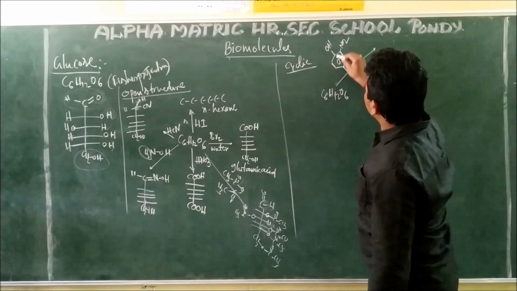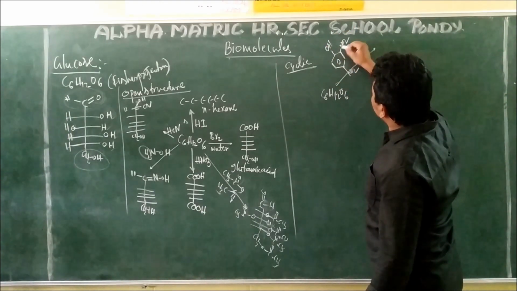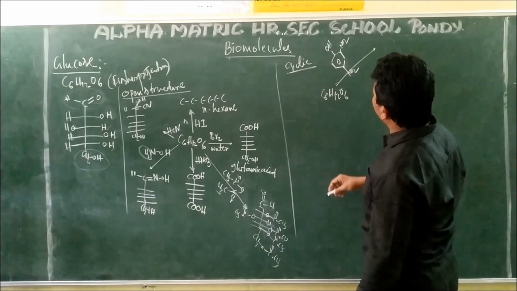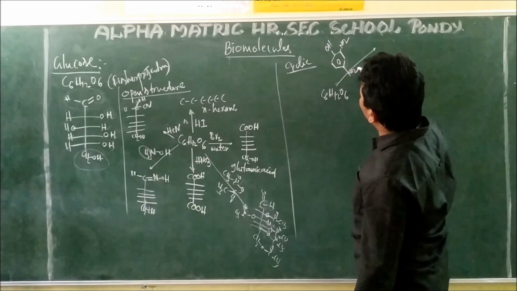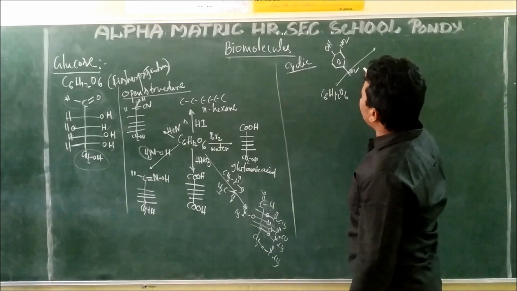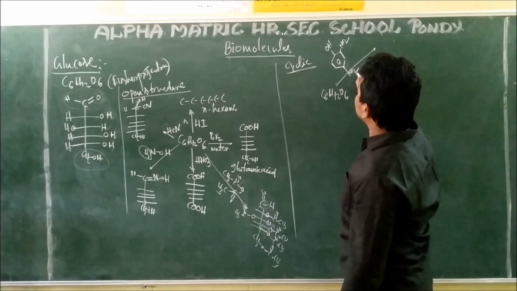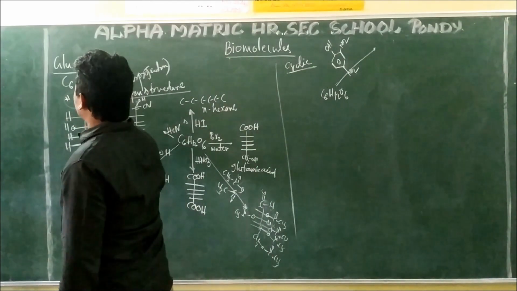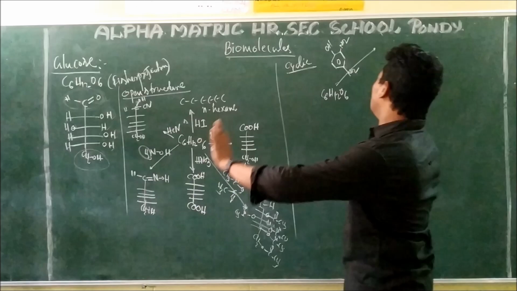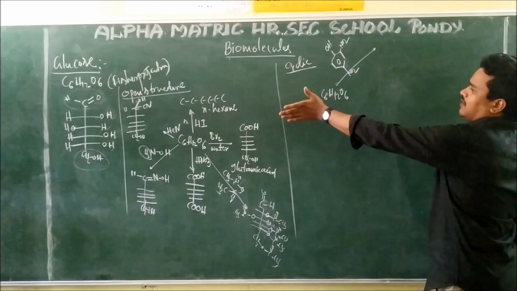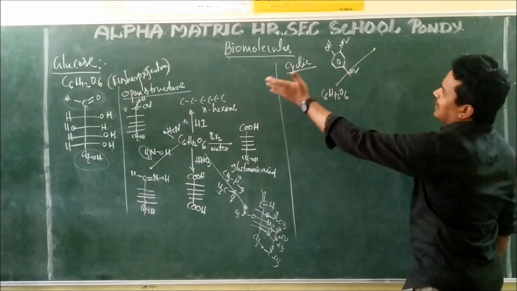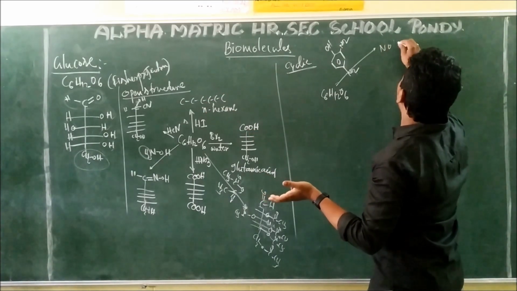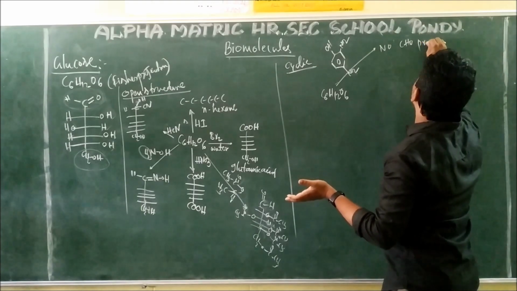2,4-dinitrophenol. This is a phenol molecule, with a nitro at the second position and a nitro at the fourth position. What is that? It is not going to react here. If this group were reacting, it could react with an aldehyde group, but it is not reacting, which means there is no CHO present.